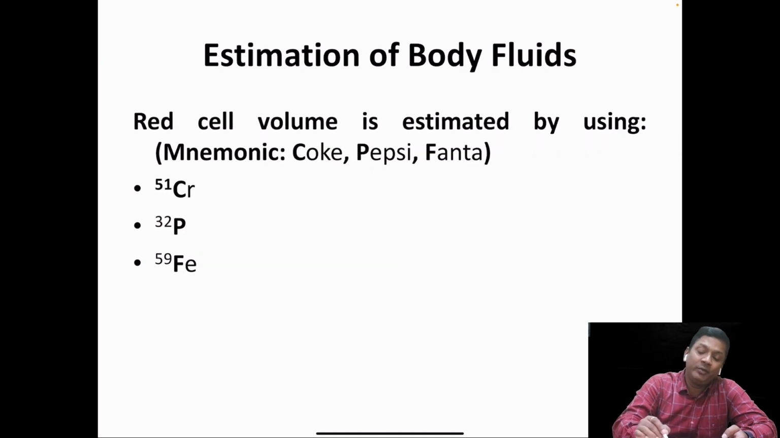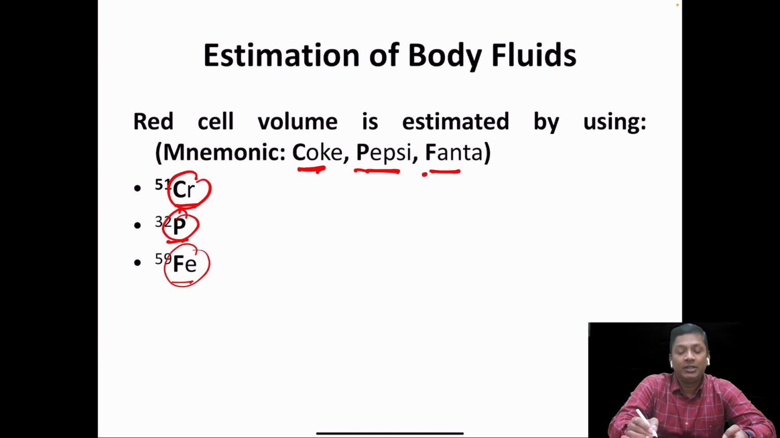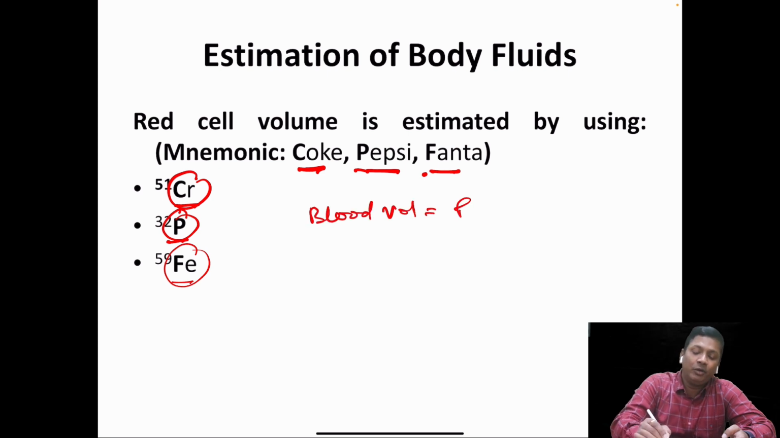Now how is the red cell volume estimated? The red cell volume is estimated by using chromium 51, phosphorus 32, and iron 59. We can remember the mnemonic: Coke, Pepsi and Fanta. C for chromium, P for phosphorus, and F for iron. If we know the red cell volume and the plasma volume, then we can estimate the total blood volume also.